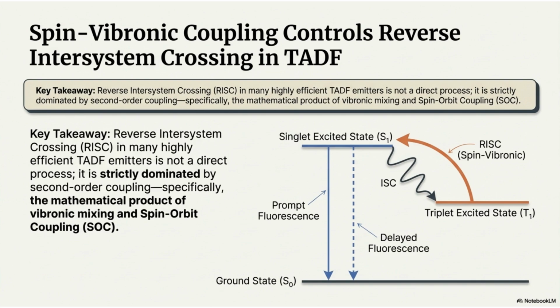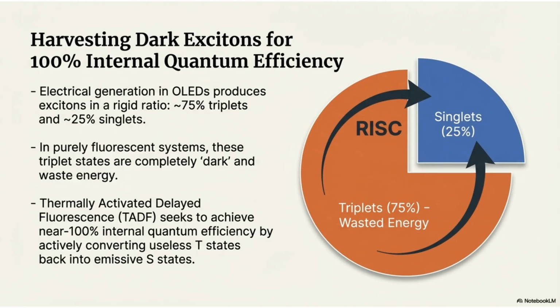Reverse intersystem crossing, or RISC, in highly efficient TADF emitters is not a direct process. It is strictly dominated by second-order coupling, specifically the mathematical product of vibronic mixing and spin-orbit coupling. Electrical generation in OLEDs creates excitons in a ratio of about 75% triplets and 25% singlets.